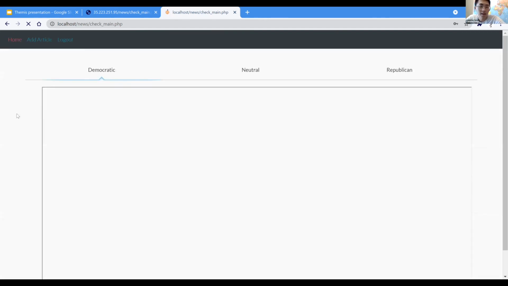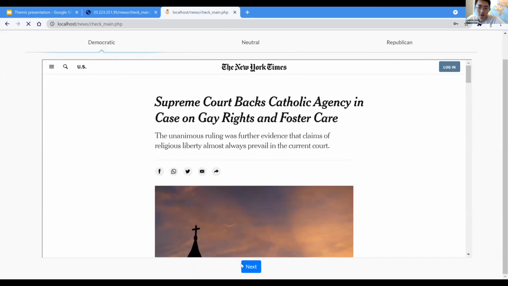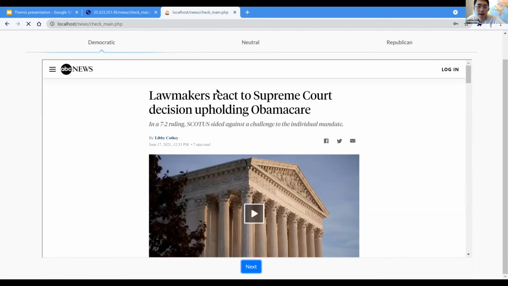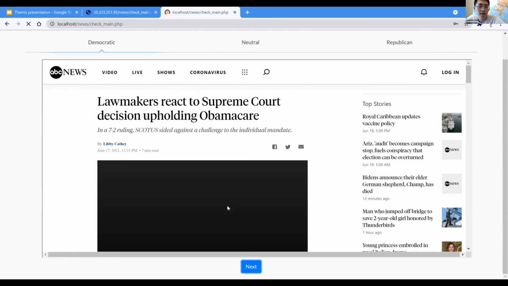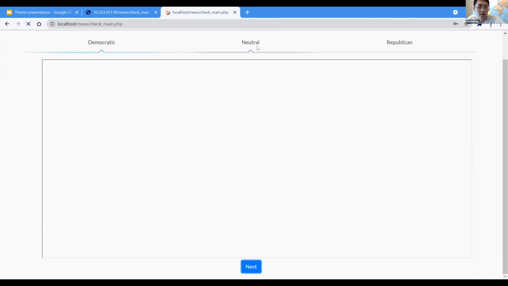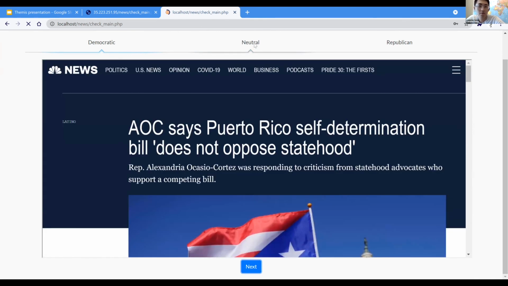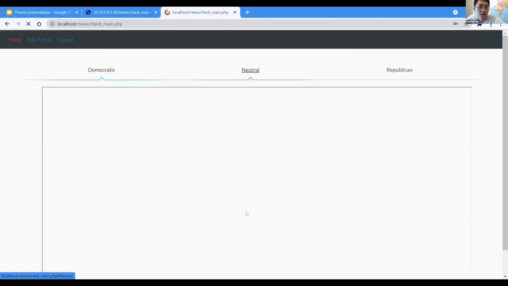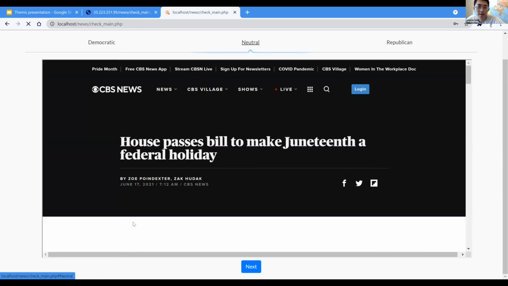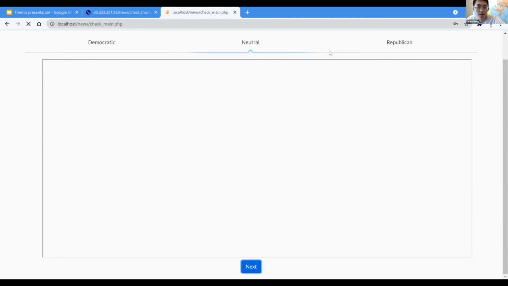So for example, here is a Democratic article, and then if you click the next button, it will move on to the next article. It's a bit laggy since I'm screen sharing right now, and then this will be marked as read, and you can click next again, and it will move on to the next article. Likewise for the neutral tab, if you move there, it will display an article with relatively neutral political bias. And then if you click next, the next article will display.